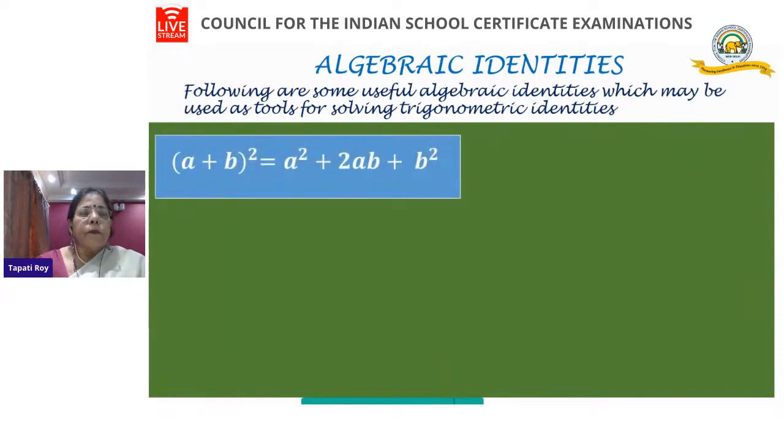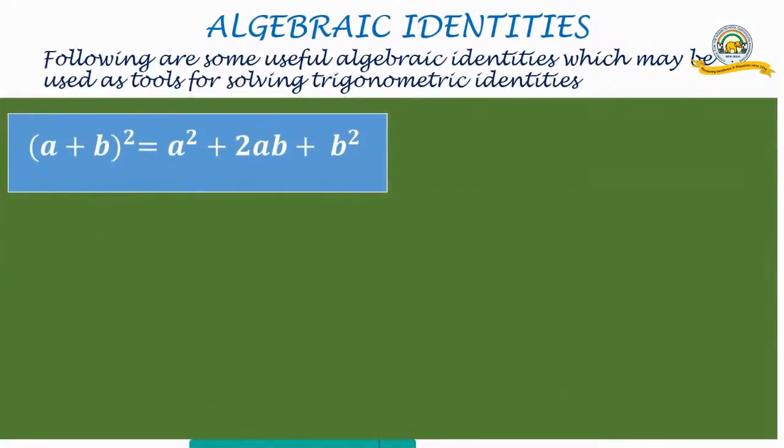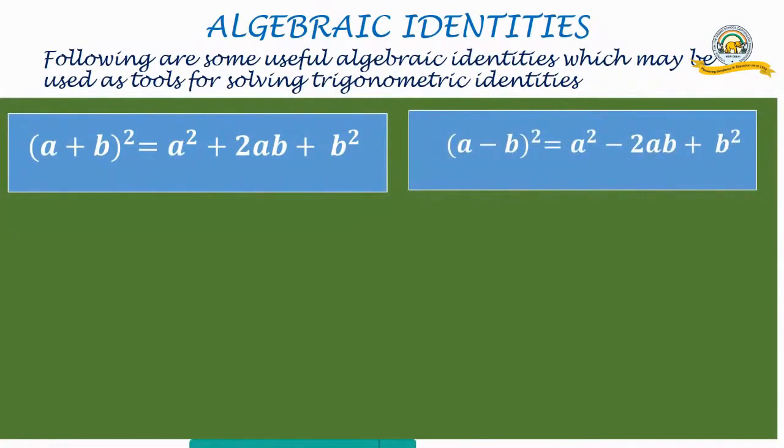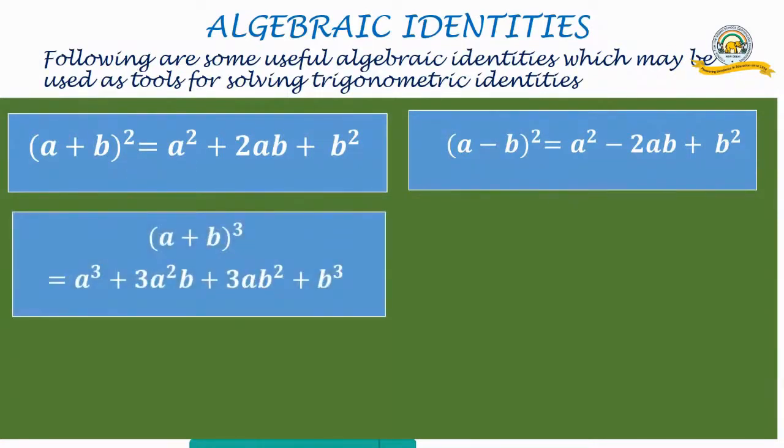Number 1, a plus b whole square is a square plus 2ab plus b square. Must be looking like a very familiar formula. Next one, a minus b whole square is equal to a square minus 2ab plus b square. Next formula, a plus b whole cube.